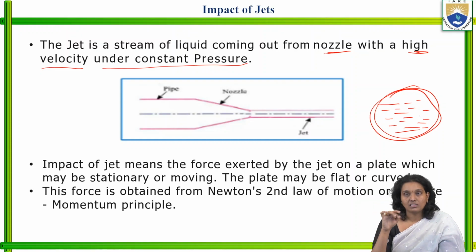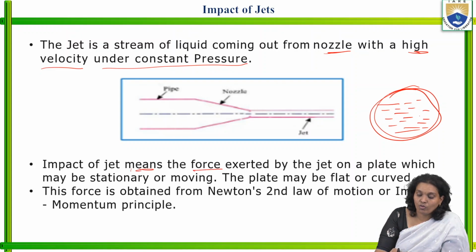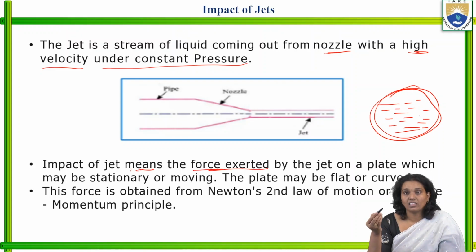The plate may be stationary or moving, vertical or inclined at some angle, maybe 60, 30 or 45 degrees, depending upon the requirement and the fulfillment of that particular project.